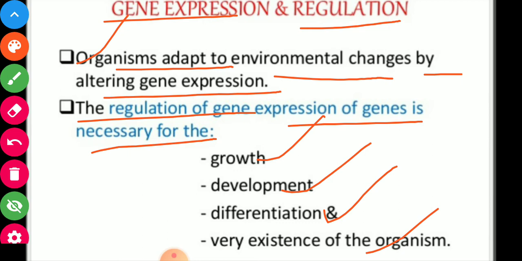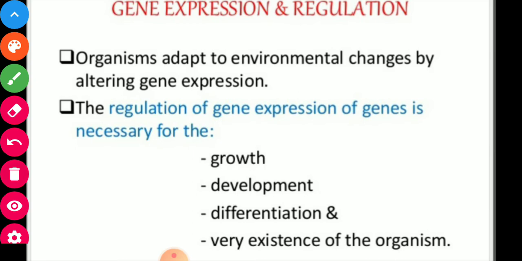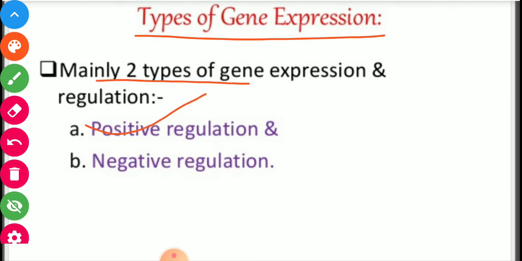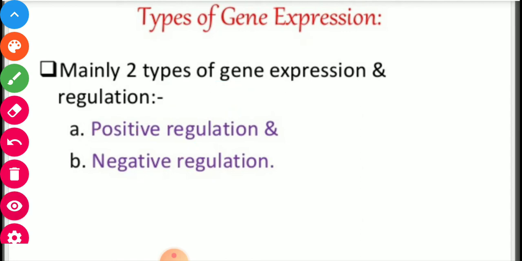The characteristics shown by the organism are the result of gene expression. There are mainly two types of gene regulation: positive regulation and negative regulation.